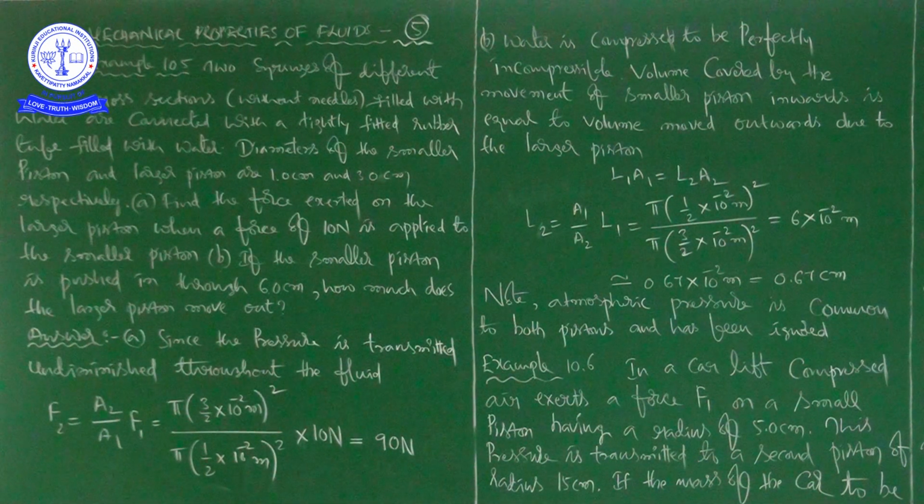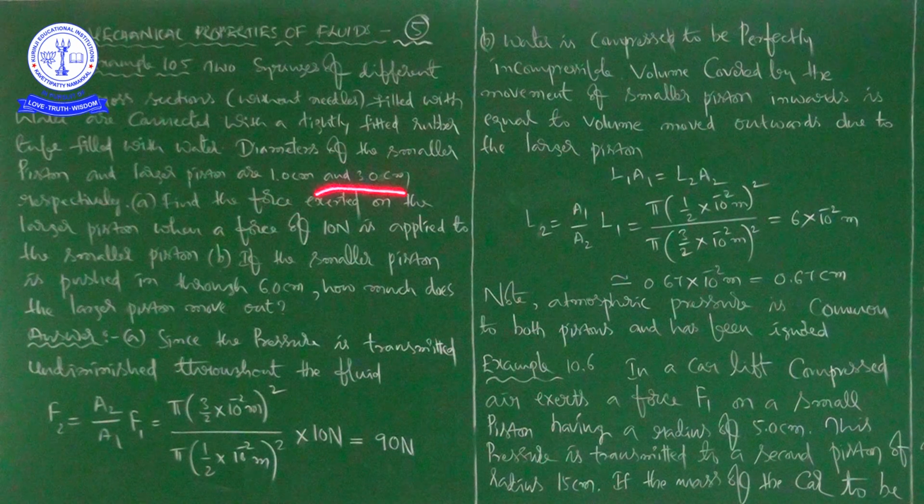So what is the denominator? Pi into 1 by 2 into 10 to the power of minus 2 meter whole square. Pi will get cancelled. The value of pi is 3.14, but no need to substitute, it is going to get cancelled. Now do this mathematical process, divide these two, and then multiply the result with 10, so that you get 90 newtons. The result of this gives 9 into 10, that is 90 newtons. So 90 newtons is the F2 value. That's what he is asking.